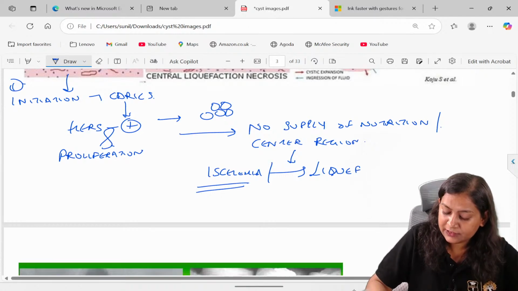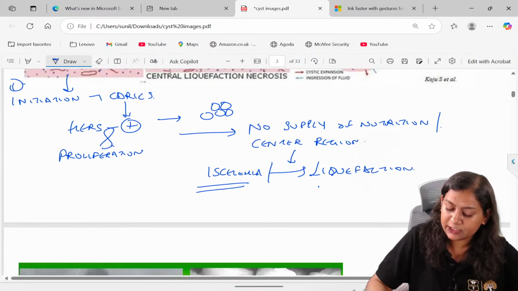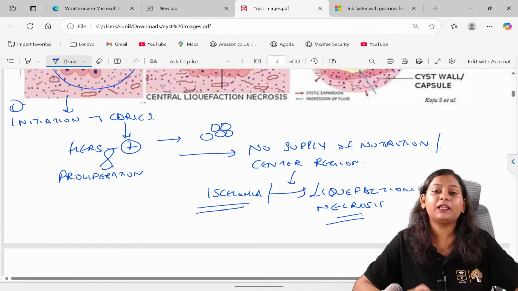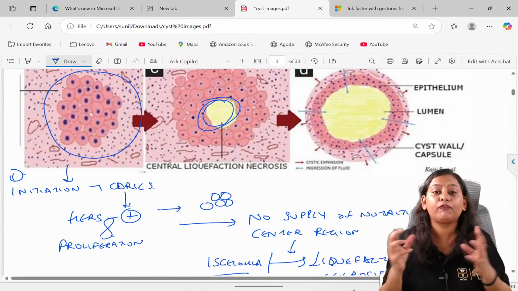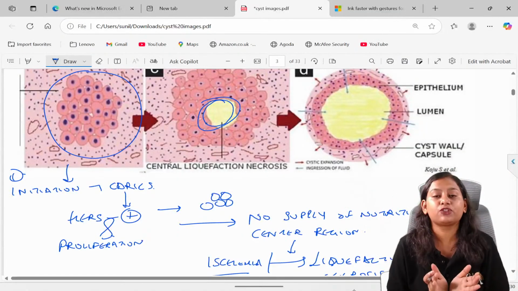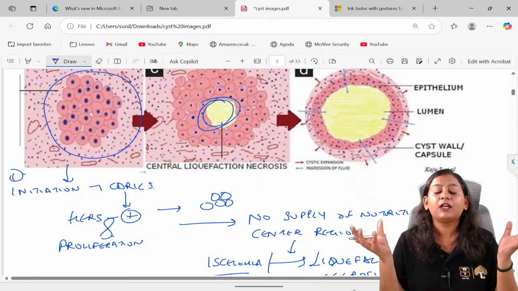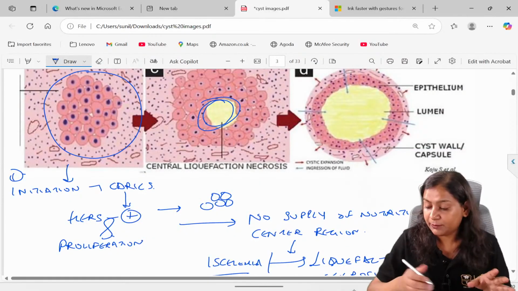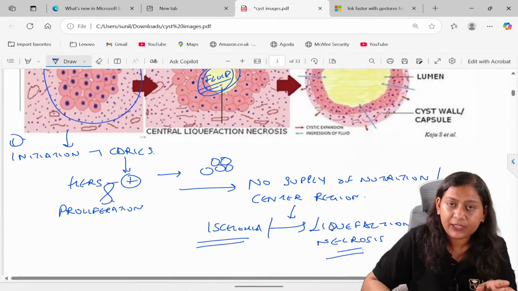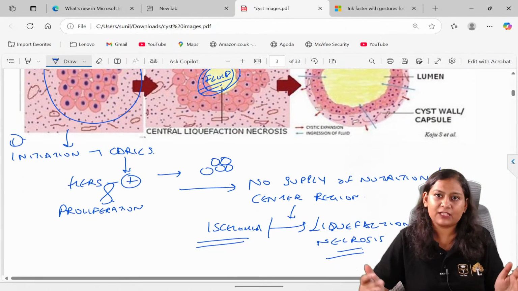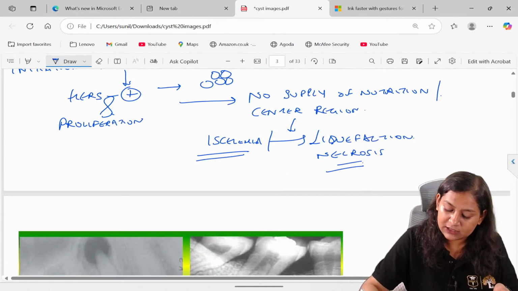All these are MCQ questions. So when there is liquefaction necrosis, there is formation of a lumen, and when there is formation of a lumen, the fluid will enter. This contains the fluid, which is the second phase called cystification.